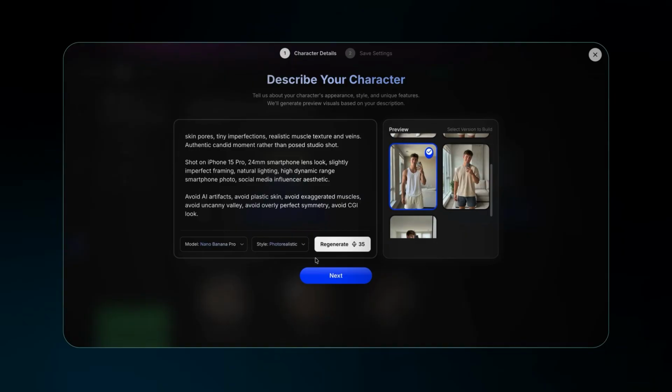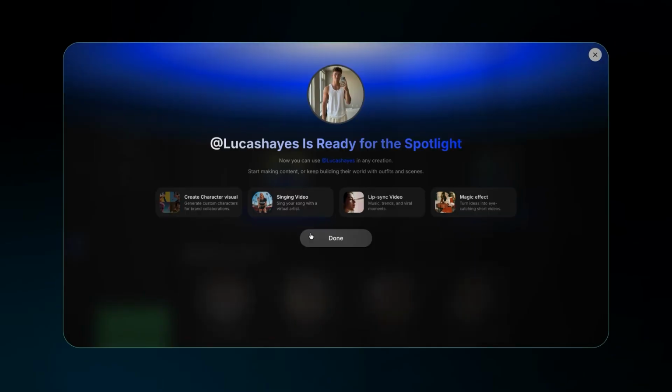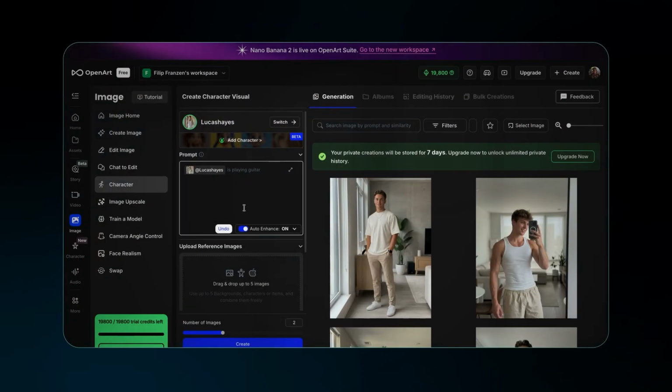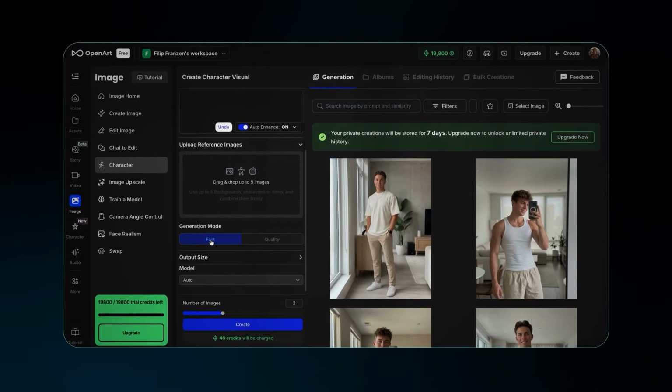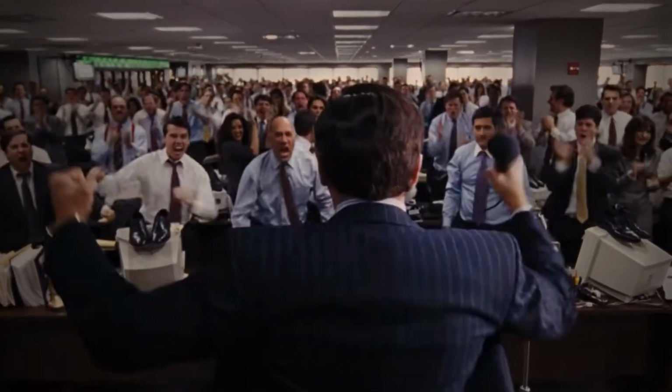And now comes the important part. Click on Build My Character, which will lock in his facial structure, proportions, and core features. From this point on, we're not generating a random model. We're building the life of our AI influencer. But a consistent face isn't enough. If he's going to make money, he needs a lifestyle people actually want to follow. And we'll do this by creating content that tells the story of our influencer.